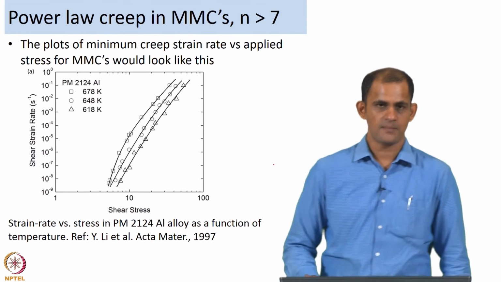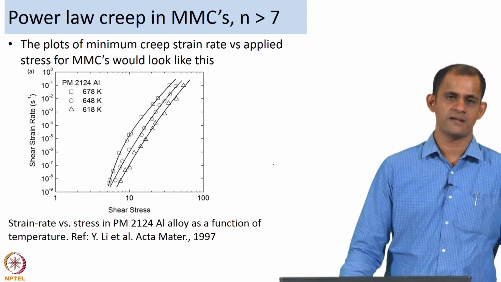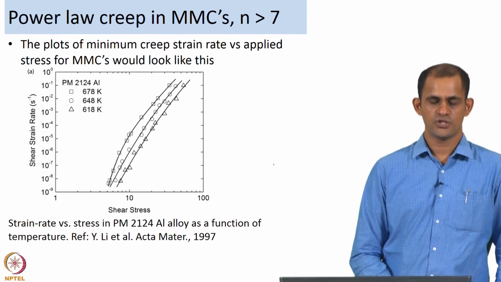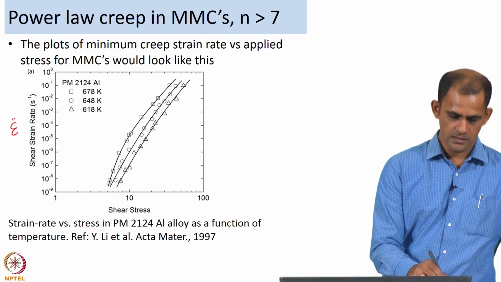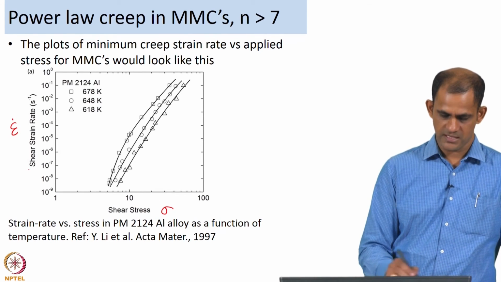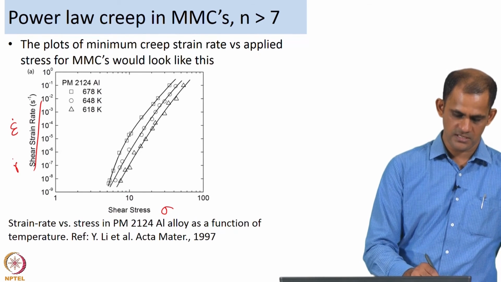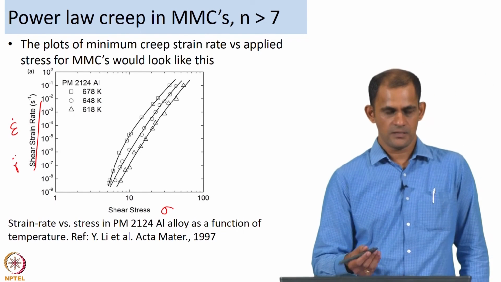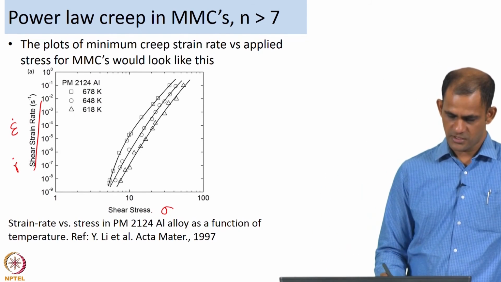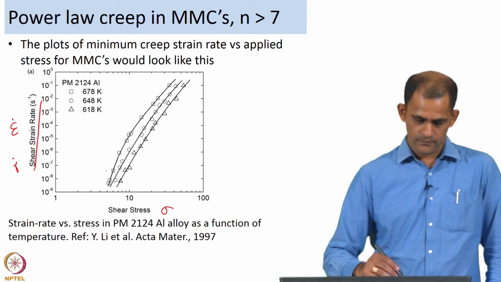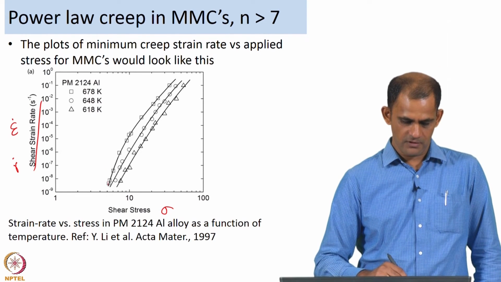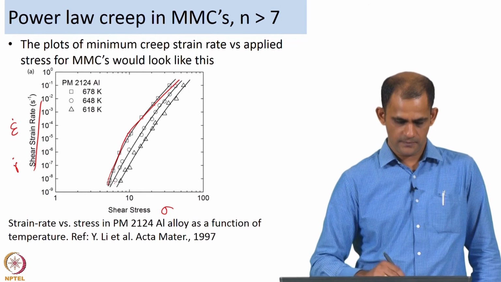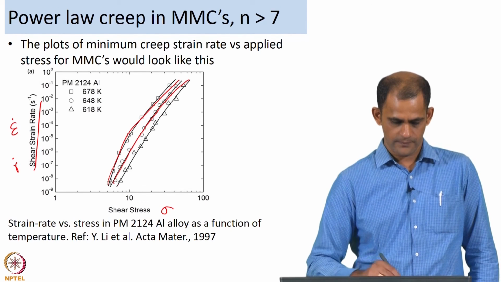Now for metal matrix composites with n greater than 7, typically consider the strain rate of deformation, say epsilon dot versus stress. So this is shear strain rate, which is gamma dot, but in general if you have epsilon dot versus stress, the creep behavior will be like that. So you will see a curvature in your plot.